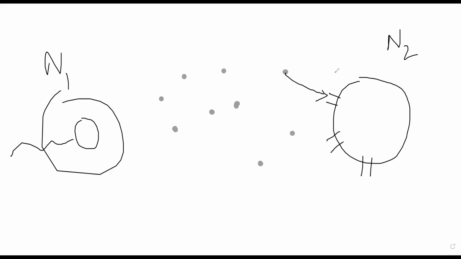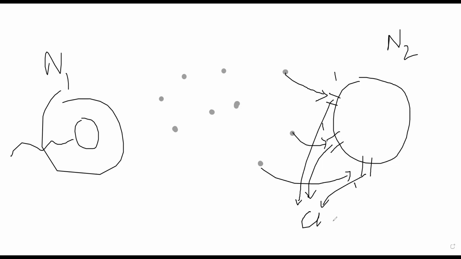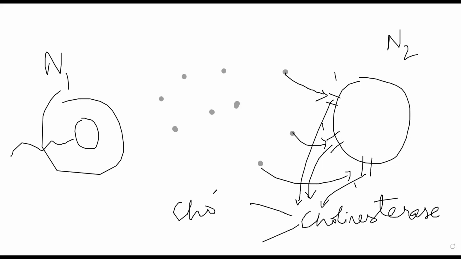Whenever an action potential comes into neuron 1, it stimulates the vesicle, because of which acetylcholine comes into the picture. Once it gives a single response, it is released from the receptor, subjected to cholinesterase, and degraded into choline and acetic acid, right?